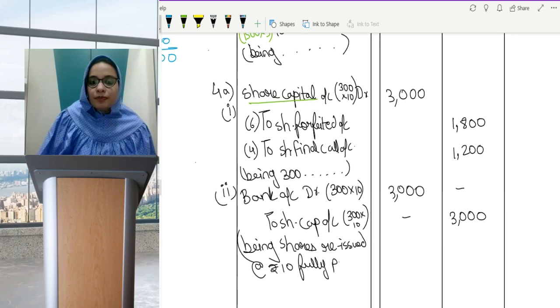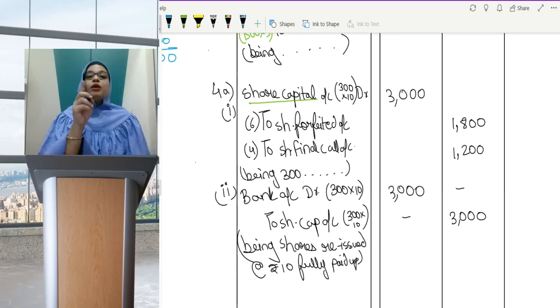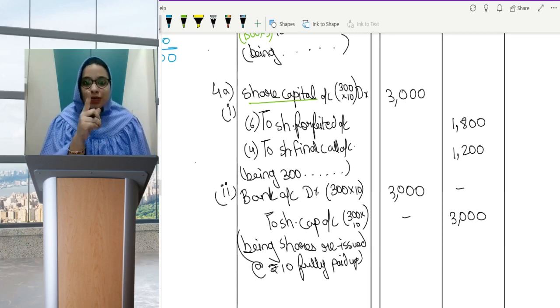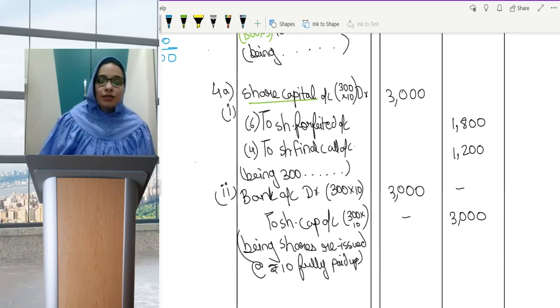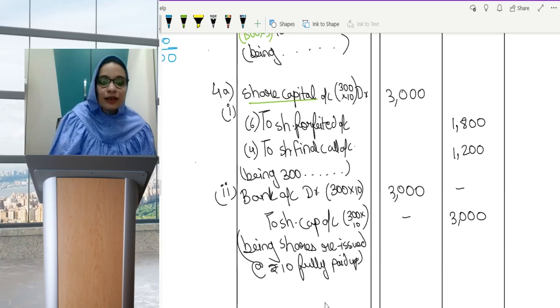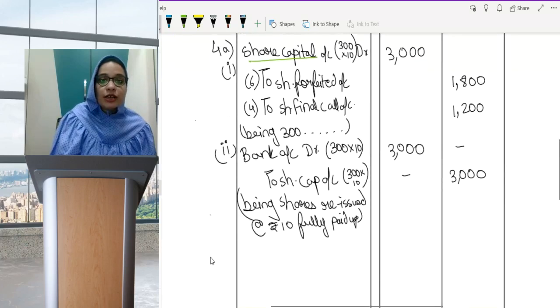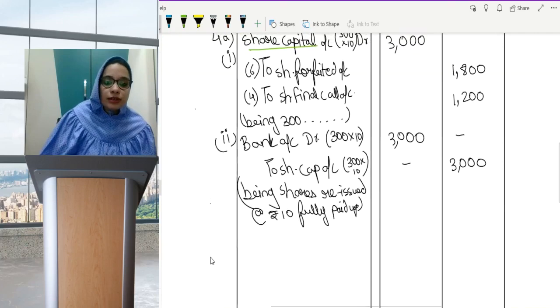Fully paid up. Now, can we say that we are done with this question? No. At the time of forfeiture, there is just one entry, but generally at the time of reissue, there are 2 entries. One entry is of a received amount and another entry is of share forfeiture transferred to capital reserve.